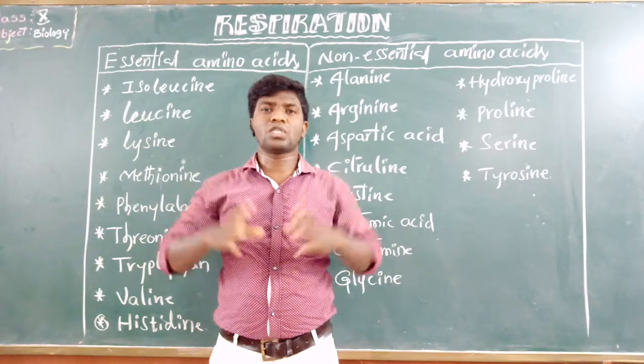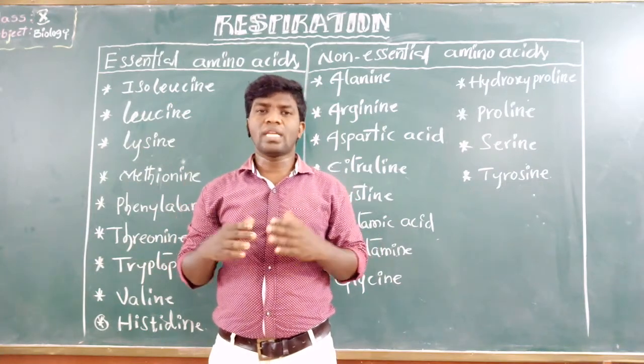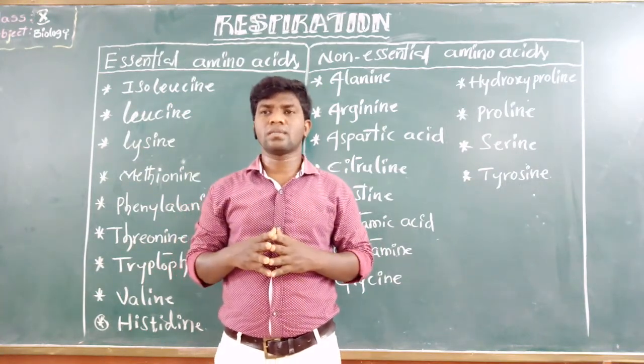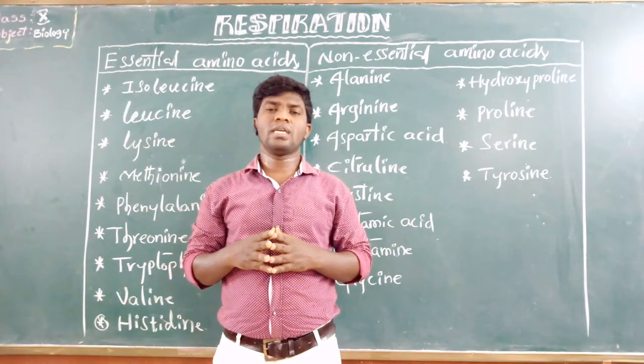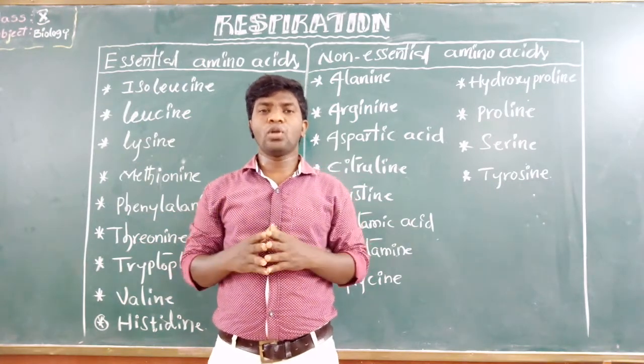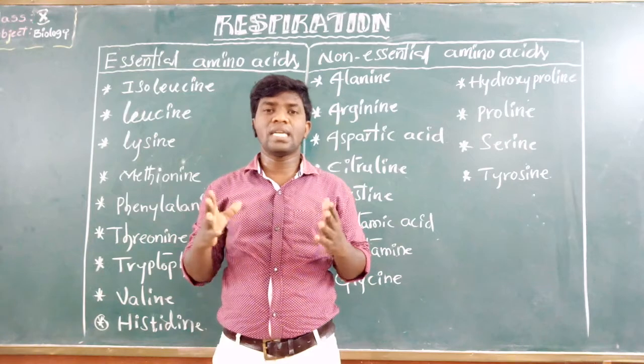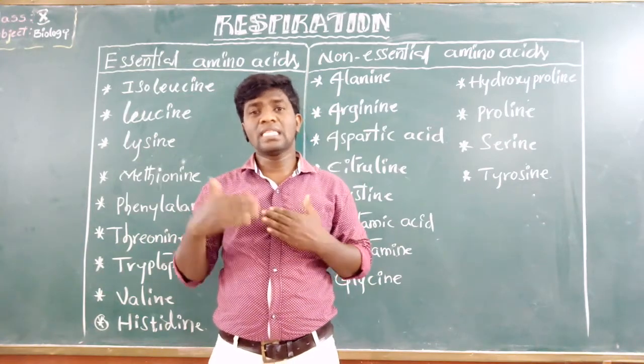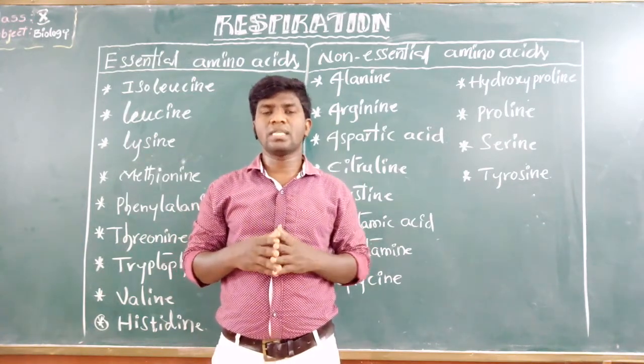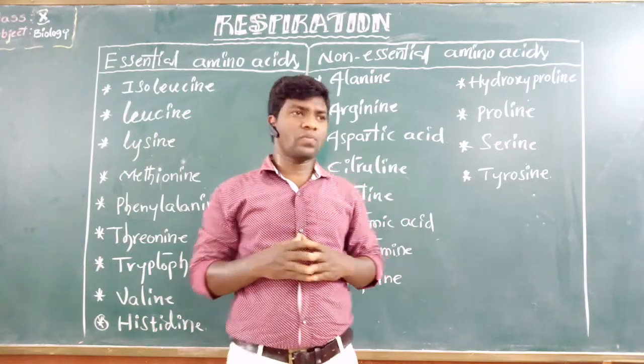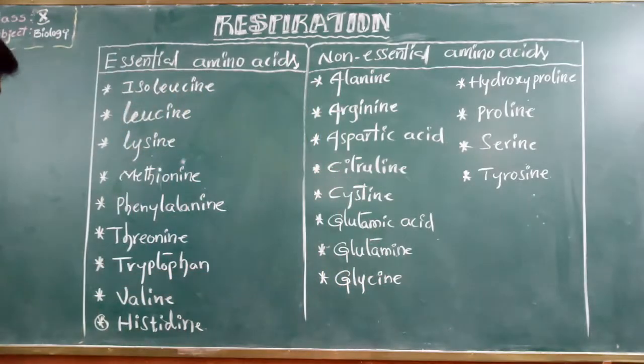Under some special conditions, there are some amino acids. What are amino acids? These amino acids are basically divided into two types: essential amino acids and non-essential amino acids. Once look at the board, all of you.